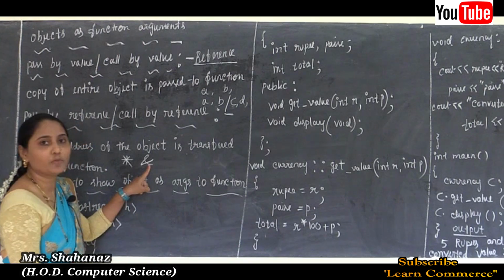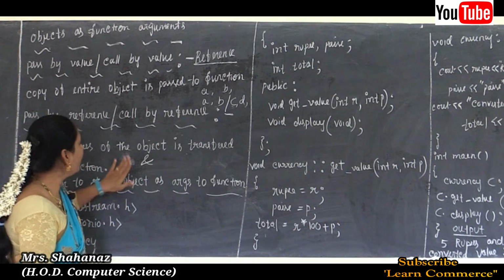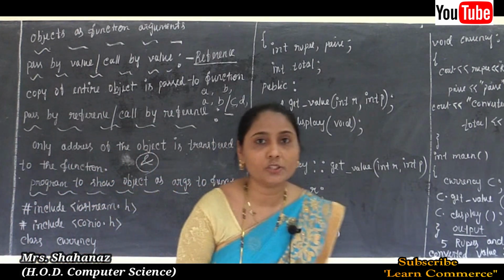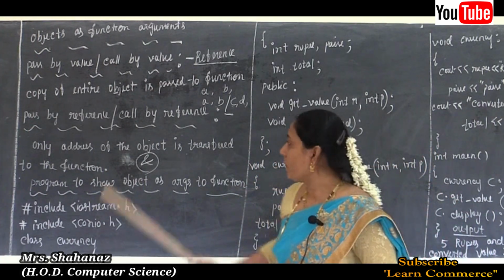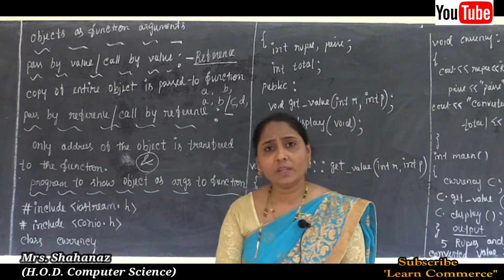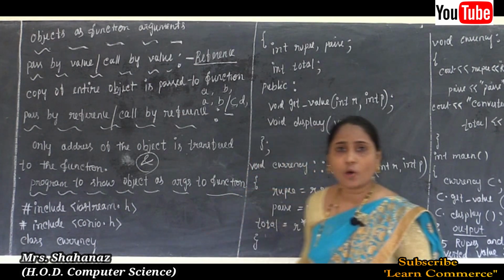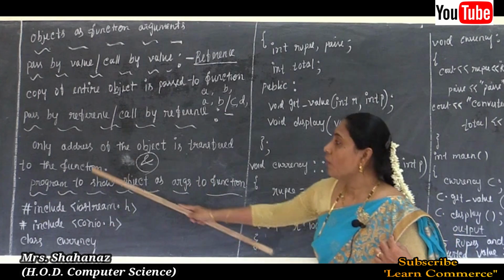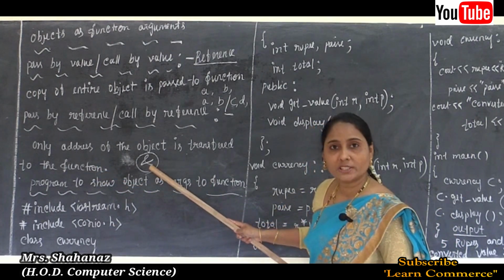So this is the example for the address operator, and this is called the value operator. Here, this operator we are going to use while passing any object from one function to another function. So in this case we can say when a function is called, the address of the actual parameter value is transferred to the formal parameter in the called function using pointers.